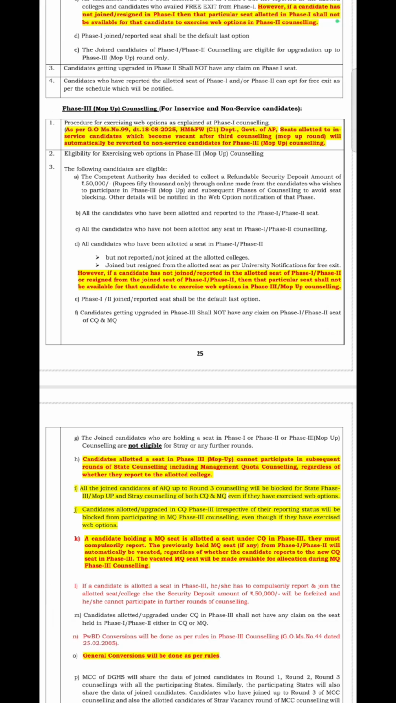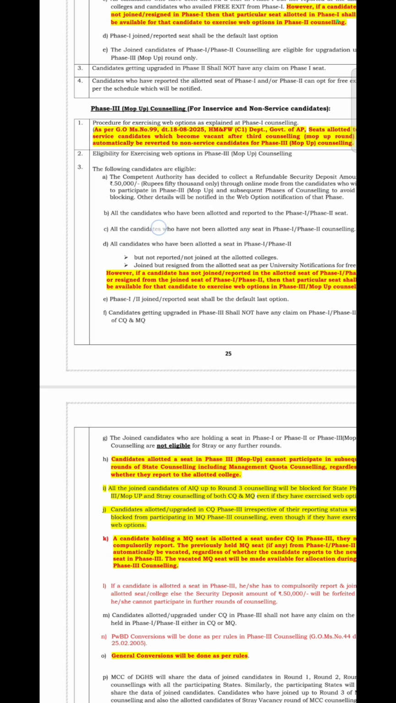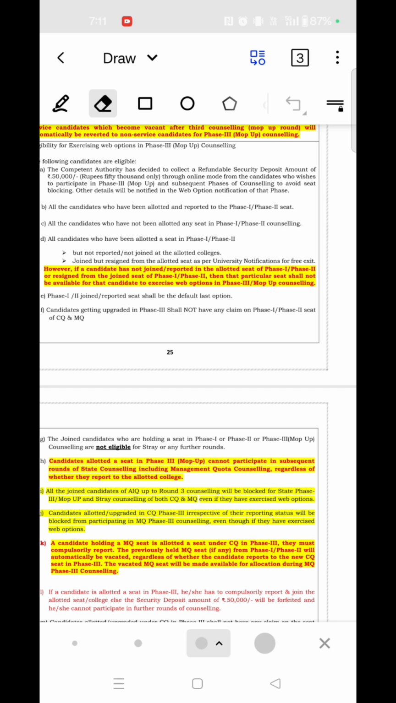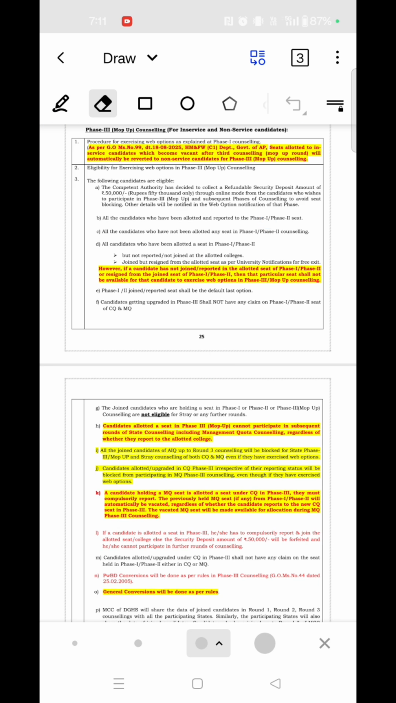So who are all eligible for phase 3, that is the mop-up counseling? All the candidates who have been allotted and reported to the phase 1 and phase 2 seat, and all the candidates who have not been allotted in any previous rounds, and all the candidates who have been allotted in phase 1 and phase 2 but not reported or not joined at the allotted colleges, or joined but resigned from the allotted seat through the free exit.